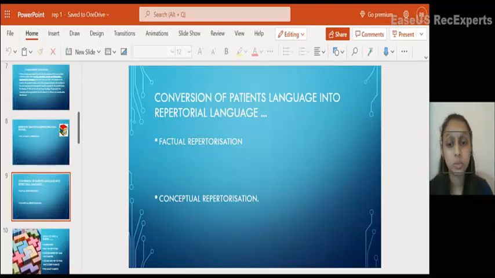And what is conceptual repertorization? Here, interpretation of the patient's narration is to be done according to our perception, the physician's perception, and our mind. So with more and more practice, we can become more and more perfect in conceptual repertorization. In daily practice, factual repertorization is more commonly seen.